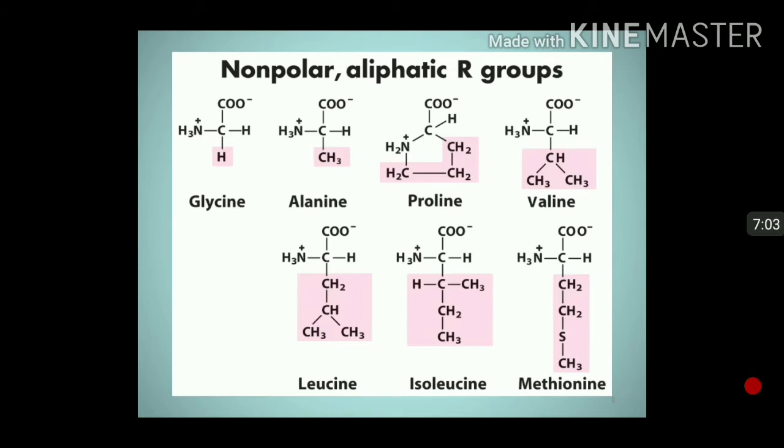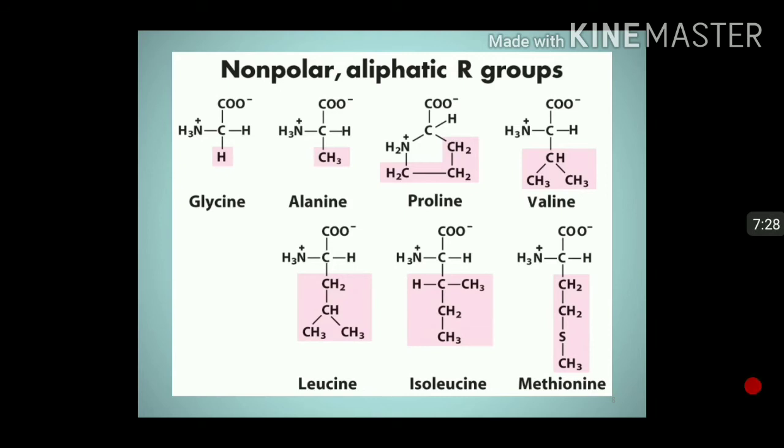Fourth is valine. CH3, CH3. Then leucine, isoleucine, methionine. Look at methionine. One sulfur is there in methionine. CH2, CH2, SCH3 is the R group of methionine. What is the difference in these amino acids, all these amino acids and proline?